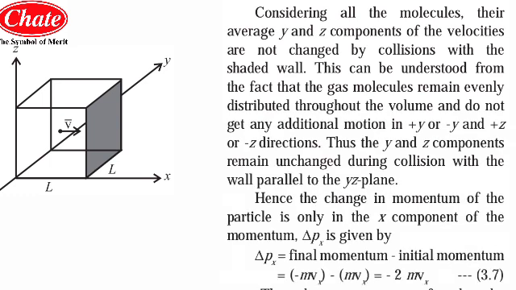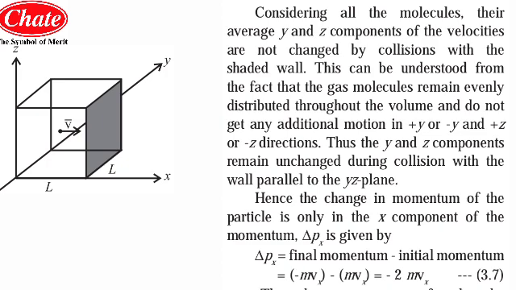Now considering all the molecules, their average y and z components of the velocities are not changed by the collision with the shaded wall. This can be understood from the fact that the gas molecules remain evenly distributed throughout the volume and do not get any additional motion in the positive y-axis or the negative y-axis, or the positive z-axis or the negative z-axis. Thus you can say the y and z components remain unchanged during the collision with the wall parallel to the yz plane.